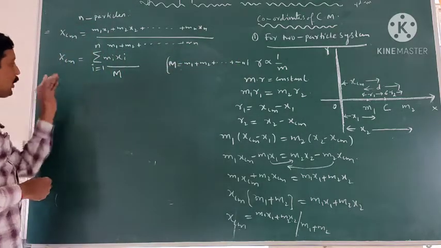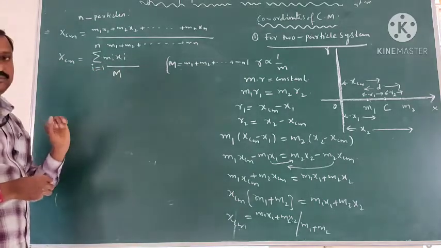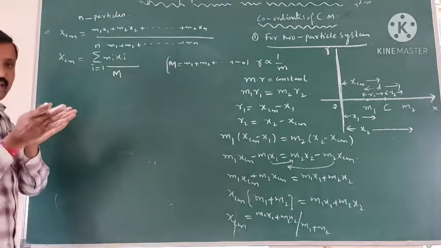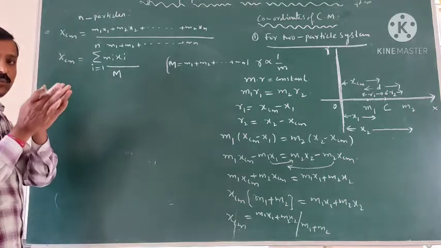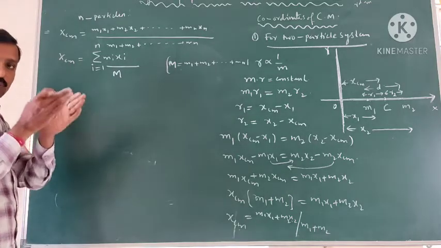So this is along the x-axis, in one dimension. If you take two dimensions, x-axis and y-axis, we are taking masses in two dimensions.